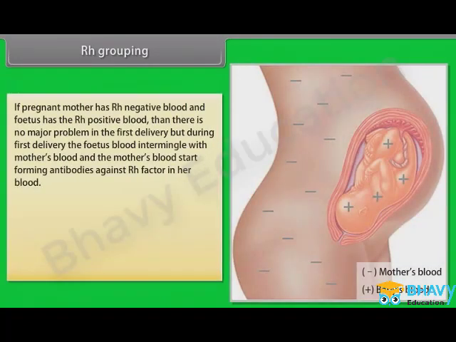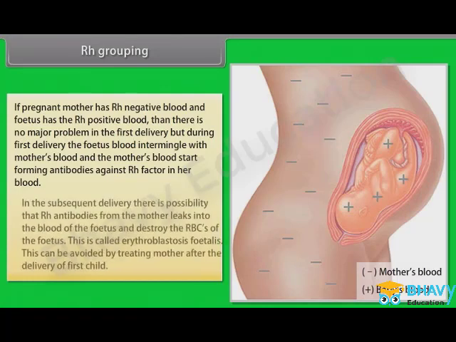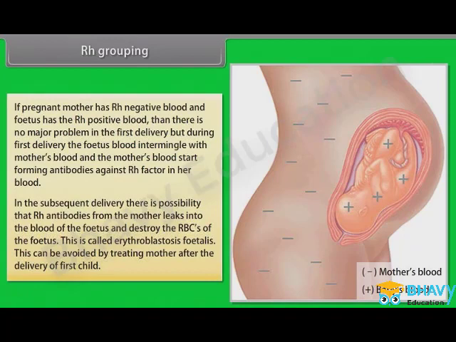If a pregnant mother has RH negative blood and the fetus has RH positive blood, then there is no major problem in the first delivery. But during the first delivery, the fetus's blood intermingles with the mother's blood, and the mother's blood starts forming antibodies against the RH factor. In the subsequent delivery, there is a possibility that RH antibodies from the mother leak into the blood of the fetus and destroy the RBCs of the fetus.